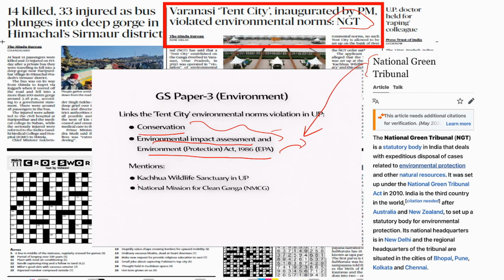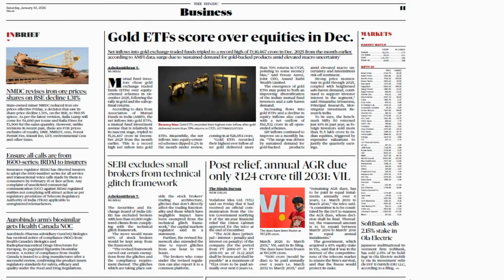In this article, Kachwa Wildlife Sanctuary is mentioned as a part of Uttar Pradesh. So this can be asked in prelims. Now in this article, National Mission for Clean Ganga is mentioned. This can be asked in both prelims and mains. So this is how you link it to syllabus and prelims and mains.